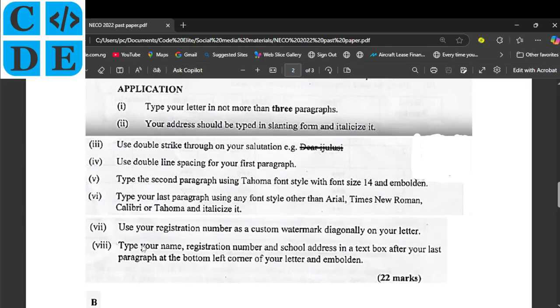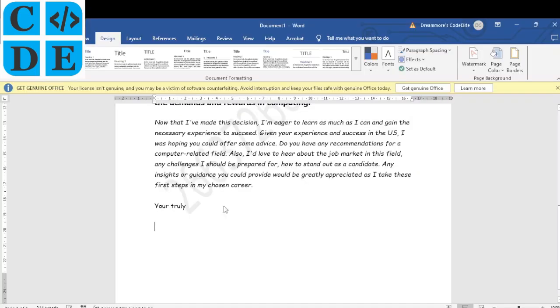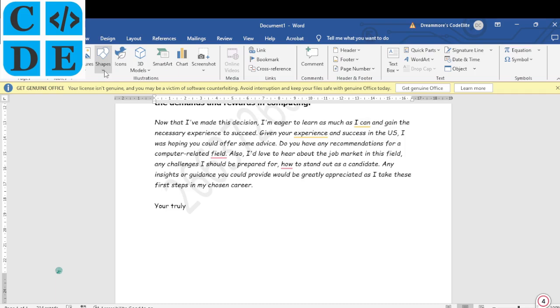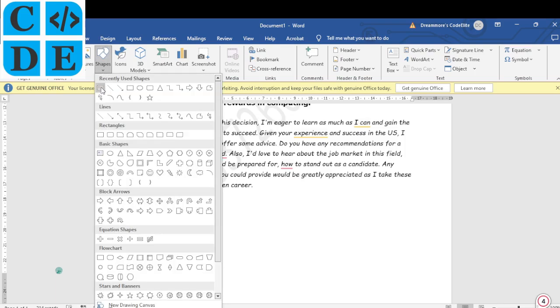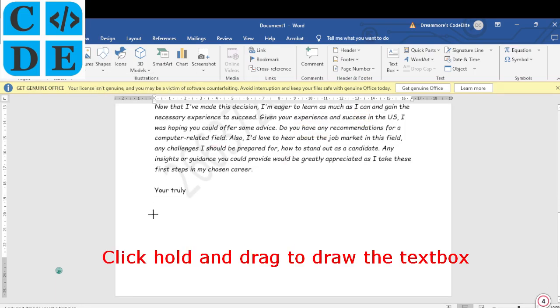And then the last part says you type your name, registration number, and school address in a text box. So we need to put in a text box. How do we achieve that? By going to insert, you click on shapes, and then you see text box there, you pick that, and then you move here, somewhere around here.